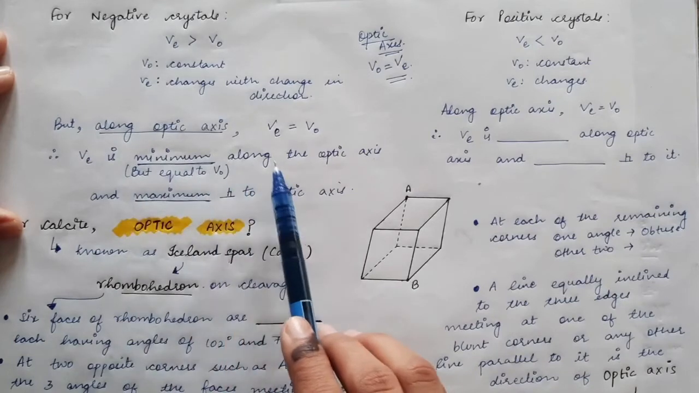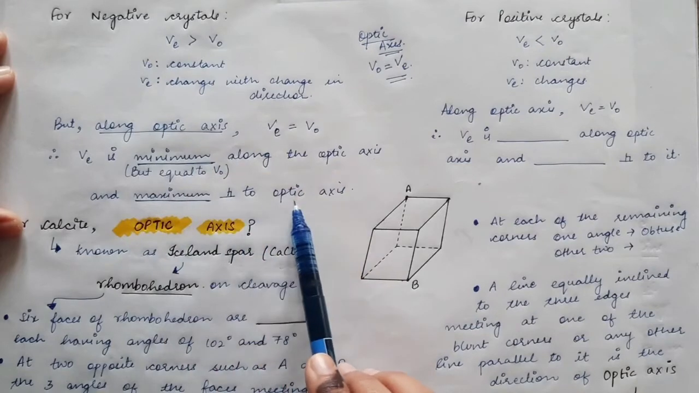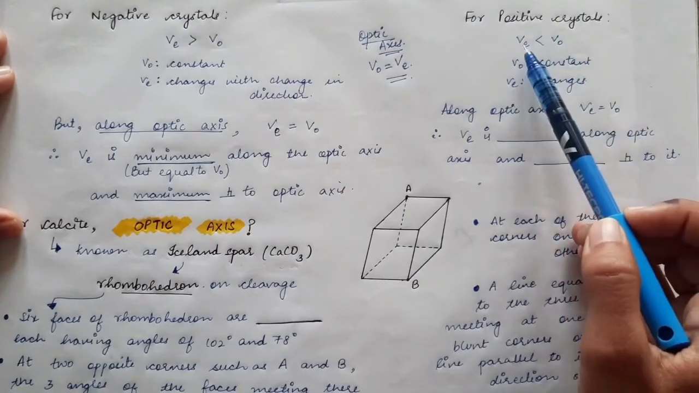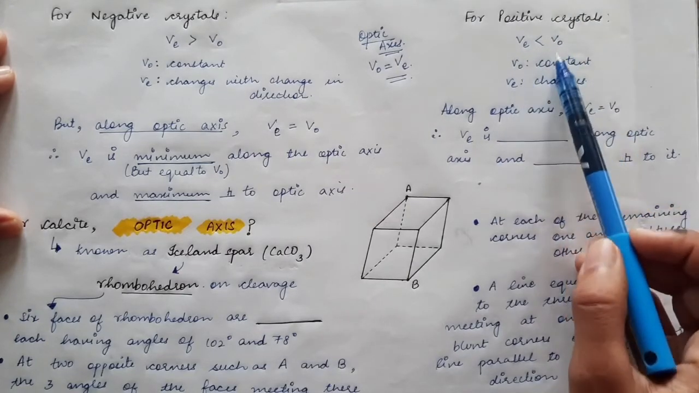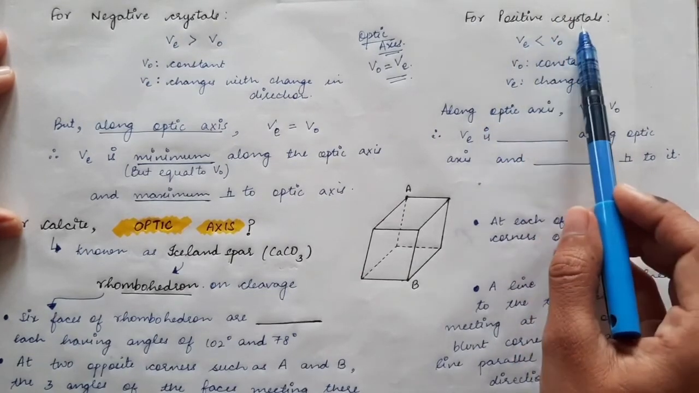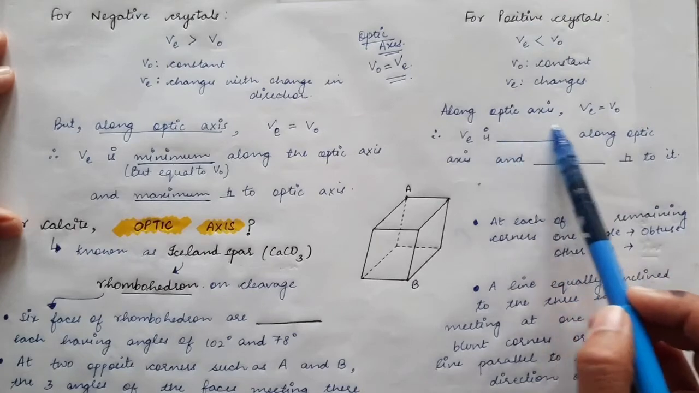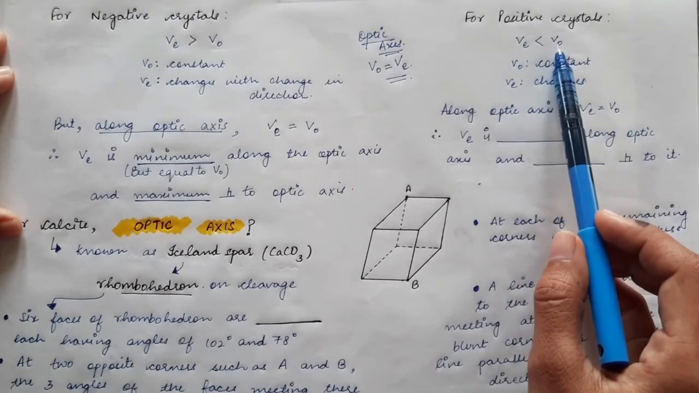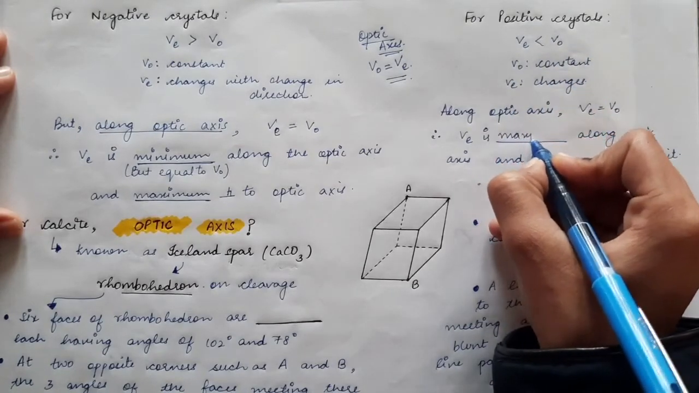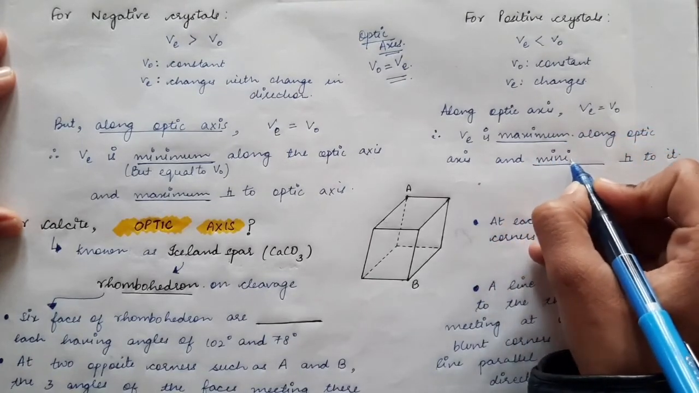So VE is minimum along the optic axis for negative crystals, and VE will be maximum perpendicular to the optic axis. A similar thing we can do for positive crystals. For positive crystals, VE is less than VO, VO is fixed, and VE will change as you change the direction. Along the optic axis of these positive crystals, VE is exactly equal to VO. Other than the optic axis, VE will always be less than VO. So VE is maximum but equal to VO along the optic axis, and it will be minimum perpendicular to the optic axis.